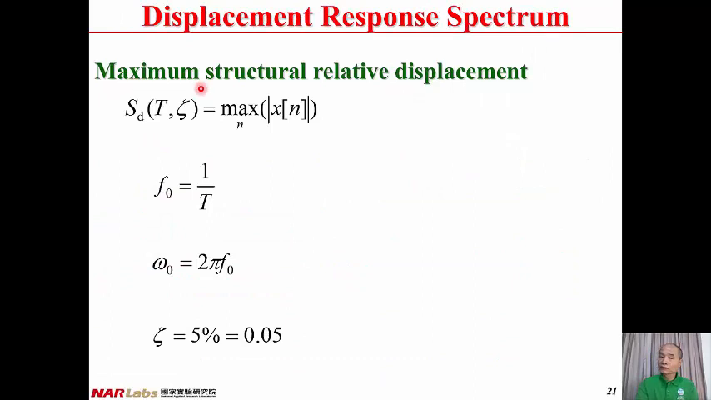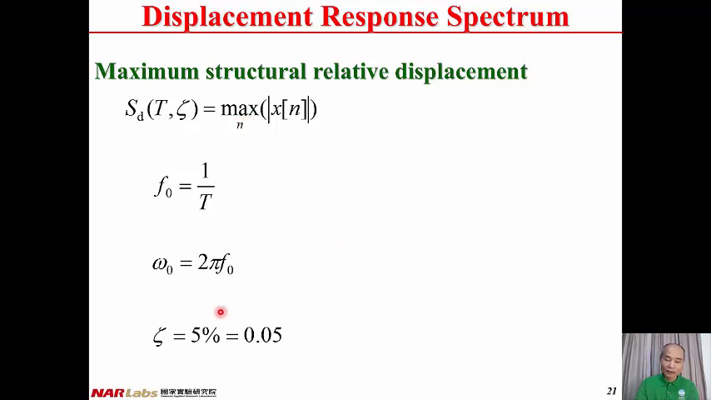And here is the maximum structural relative displacement. It is a function of vibration period T and damping ratio zeta. After seismic analysis, we can have the relative displacement at all steps. Then from all steps, we take the absolute value and find out the maximum one. And this is the peak relative displacement of the structure.